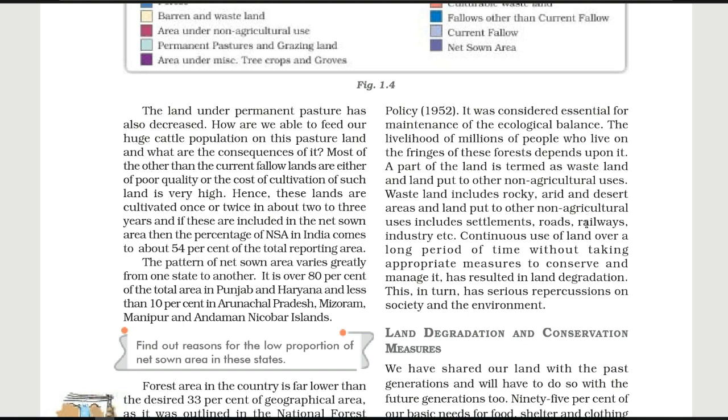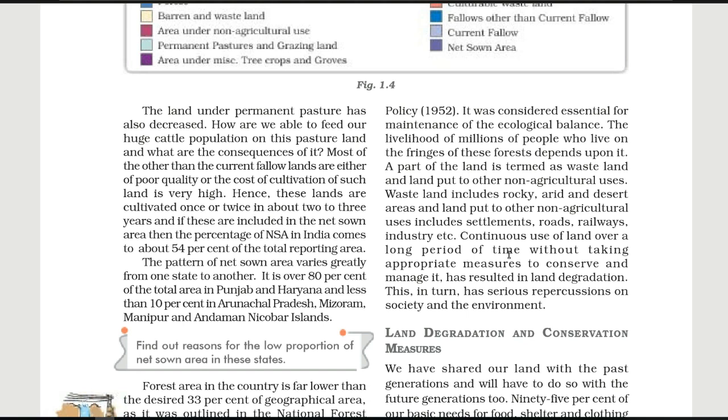Just like the construction of roads, railways and building any kind of industry, which becomes a source for us. Continuous use of land over a long period of time without taking appropriate measures to conserve and manage it has resulted in land degradation. So when we use our land continuously for a long period of time, without giving care and without conserving it, of course day by day our land is going to be degraded, which is also very harmful for all of us. So that's why it is very important to give attention there.